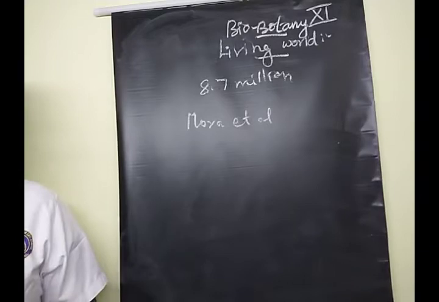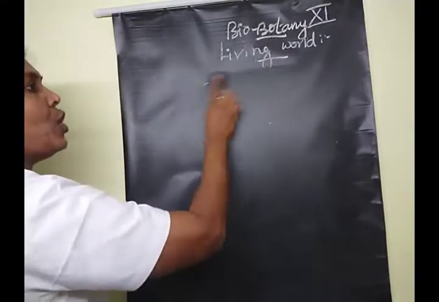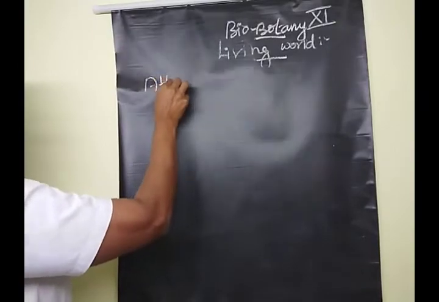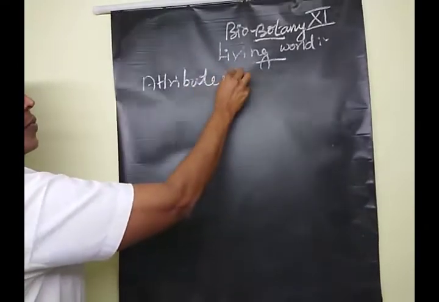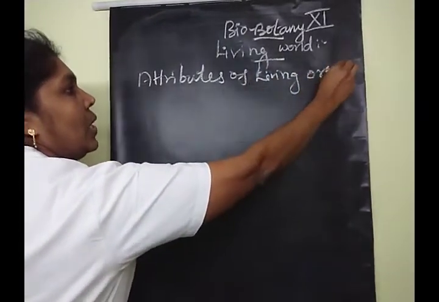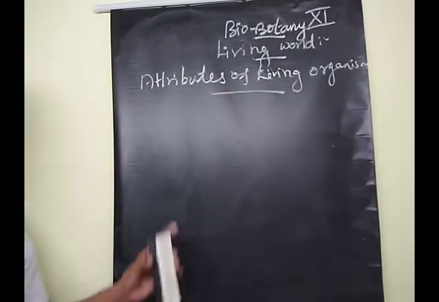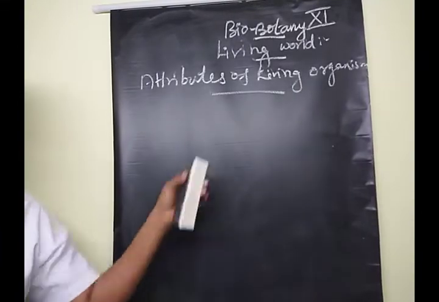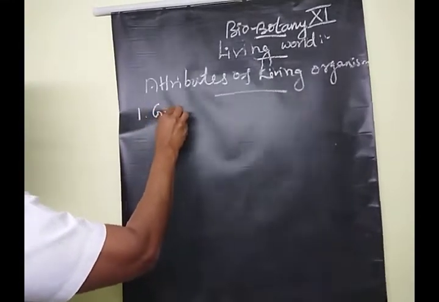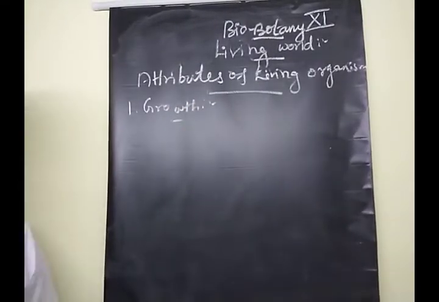Clear? The next subtopic in this chapter is attributes of living organisms. What are the attributes of living organisms? The syllabus gives certain headings. The first one is growth. What do you mean by growth, children? What's the meaning of growth?